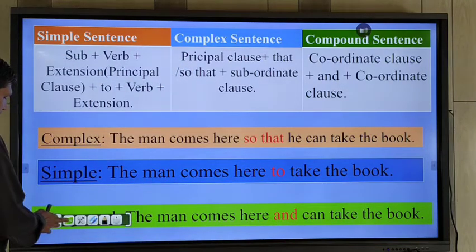So another example we may write down here.